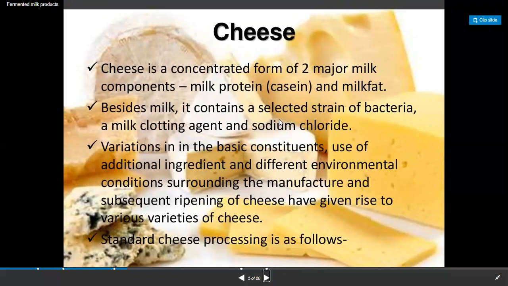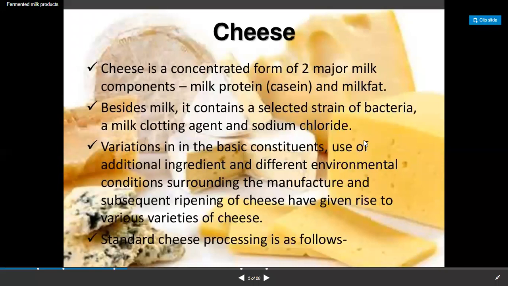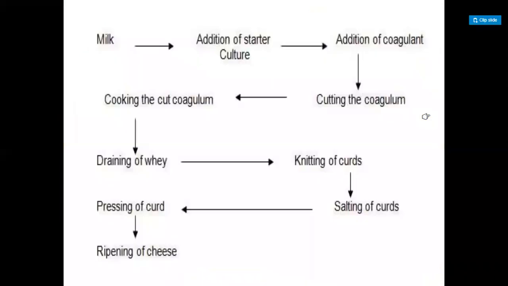The first one is cheese. Cheese is a concentrated form of two major milk components, milk protein and milk fat. The milk contains selected strains of bacteria, a milk clotting agent, and sodium chloride. In this process, lactic acid bacteria are used for the fermentation of the cheese, and after fermentation, standard cheese processing is conducted.